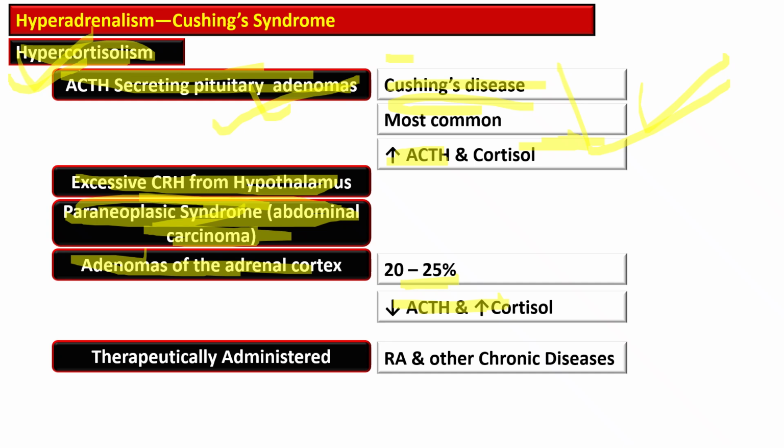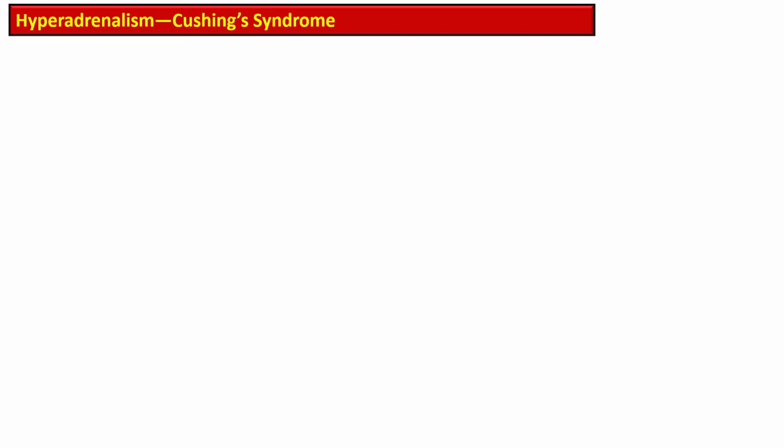And cortisol causes protein catabolism, hyperglycemia, muscle wasting, and fat redistribution. Sometimes another cause of this hypercortisolism is therapeutically administered cortisol that is used in rheumatoid arthritis and other chronic diseases.